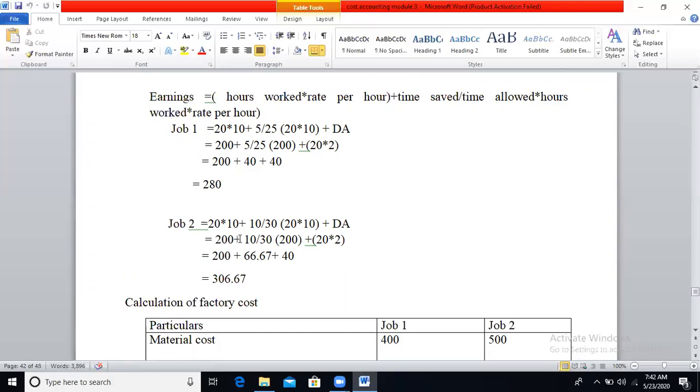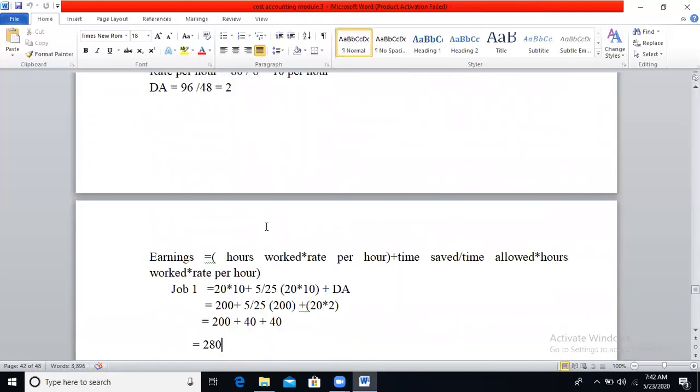So 20 into 10 is 200. 10 divided by 30, 0.33, into 200. If you multiply, you will get 66.67, plus DA: 20 hours worked into DA rate 2, which is 40. So 200 plus 66.67 plus 40, you will get 306.67. This is the wages or earnings under the Rowan system for job 1 and job 2.